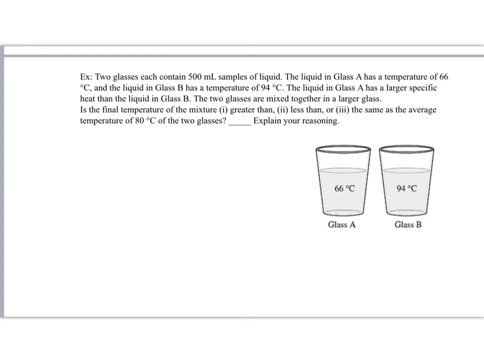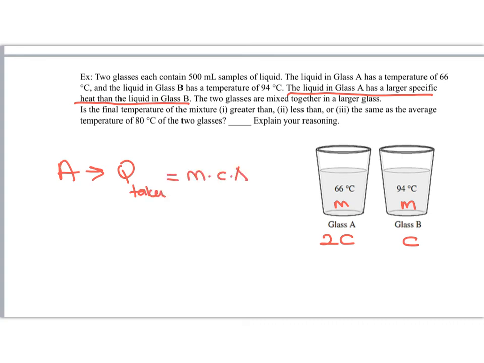But here they also have the same amount of liquid, but liquid A has a higher specific heat capacity than B. Let's say A has a specific heat capacity of 2C and B has C. So let's examine A. The heat taken by A will be related to mc times delta T. As the specific heat capacity of A is bigger, its temperature change will be smaller compared to the previous example.